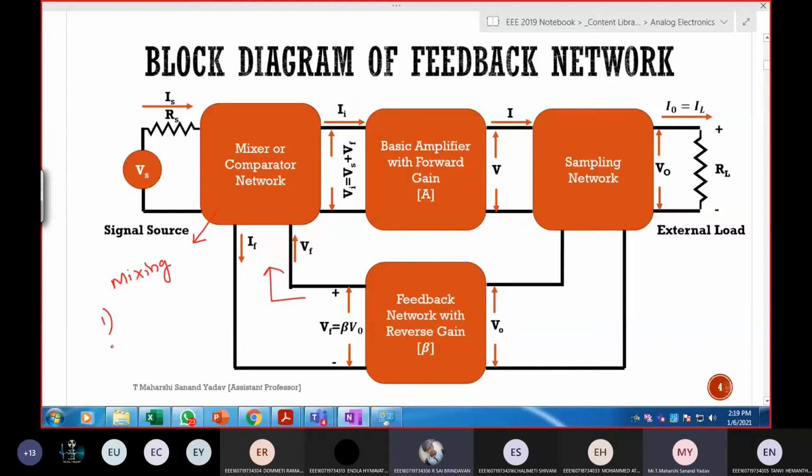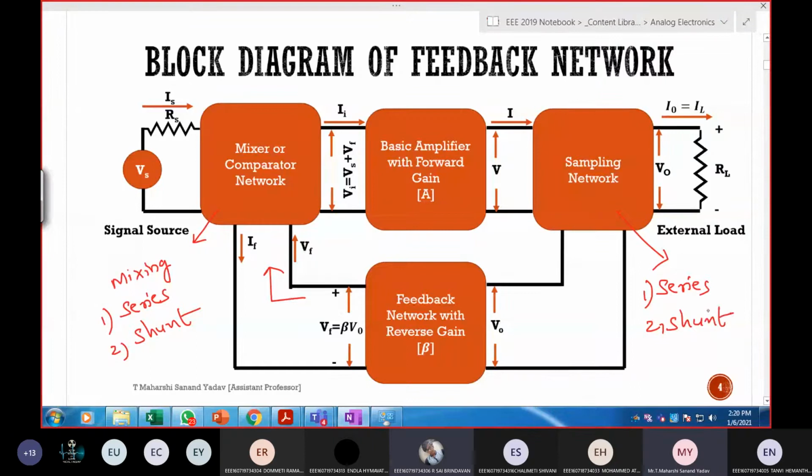And how many types are there in this? 2 types. Series mixing and shunt mixing. Next. And the sampling? Again, series and shunt sampling.